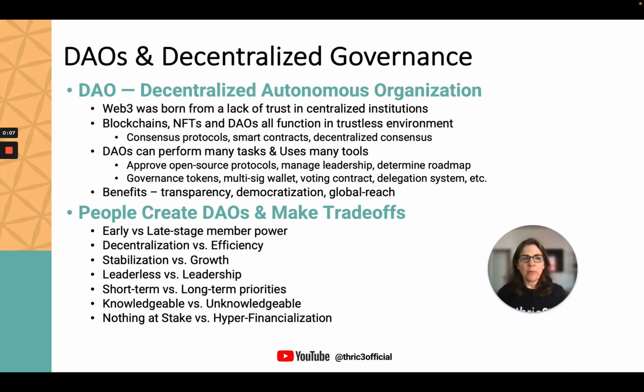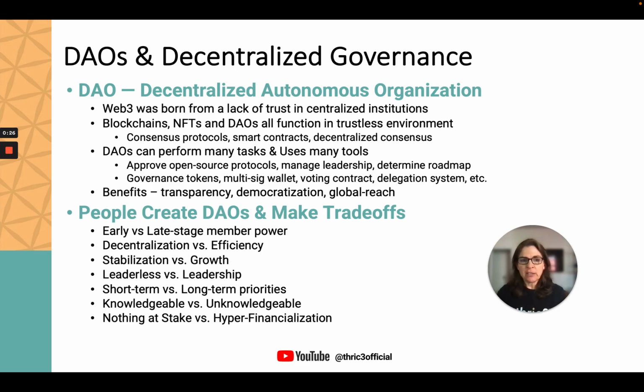This week I want to talk about DAOs and decentralized governance. So, a DAO is a decentralized autonomous organization. And Web3 as a whole was really born from a lack of trust in centralized institutions and organizations.